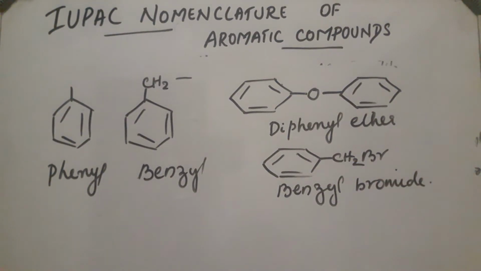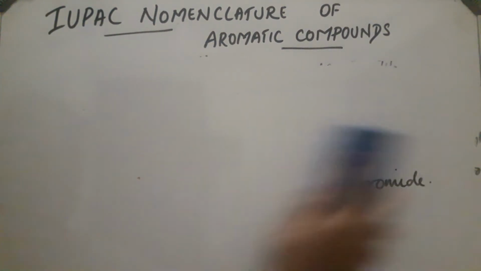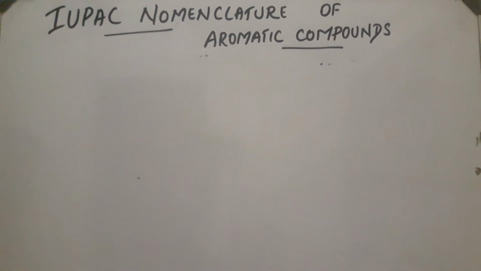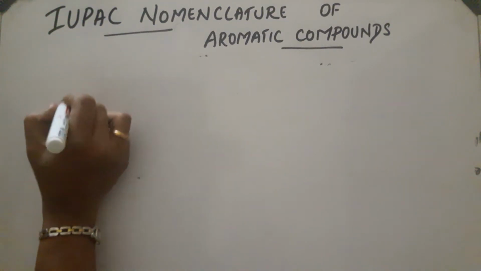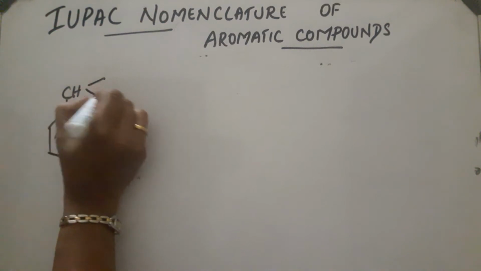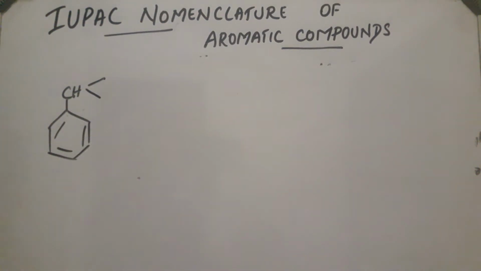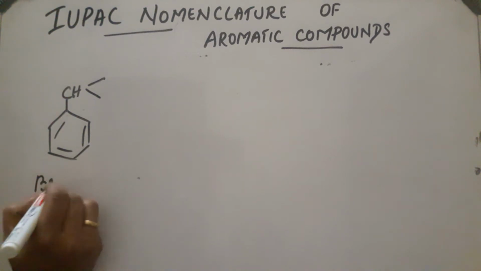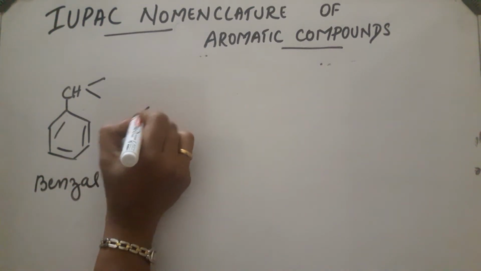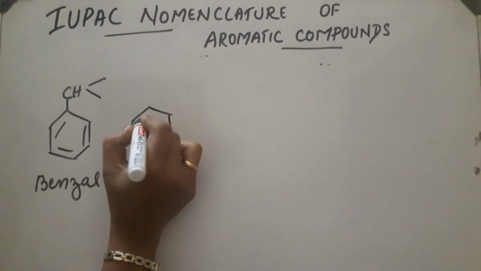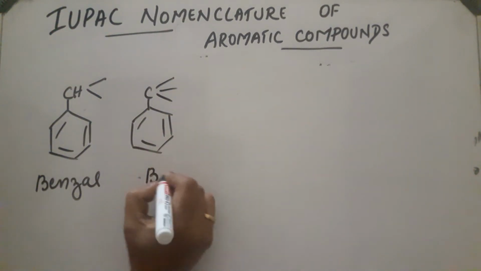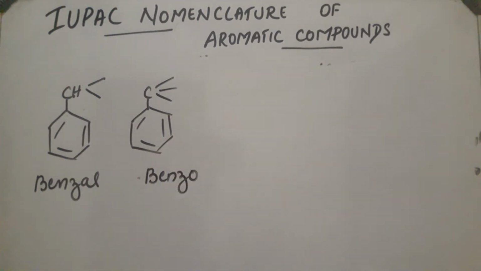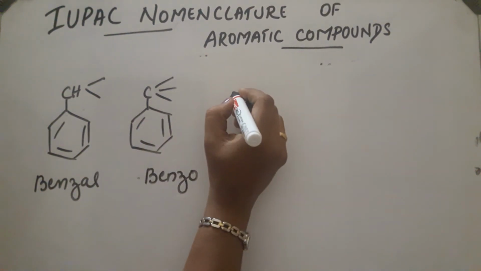Now let us see the next category. Okay, next compound, other substituent groups in a benzene ring like this. This is the ring and two groups are attached to C. Such cases, the prefix used is benzo. Another one, C with three groups attached, the compound prefix is benzo. So take two examples for each compound.